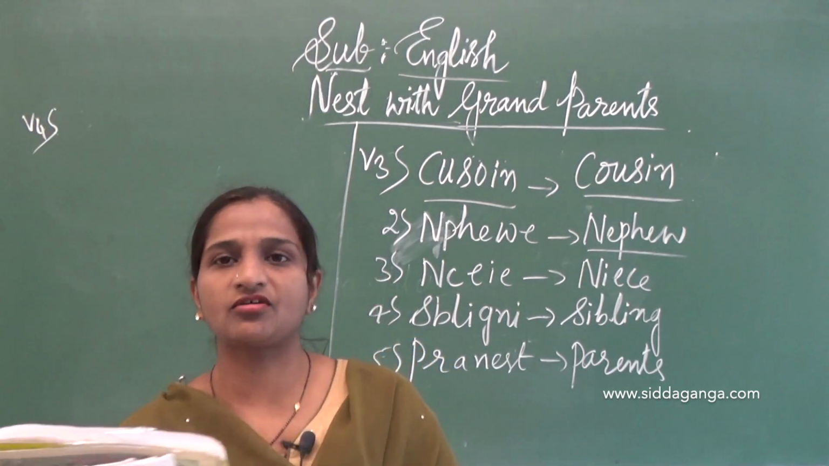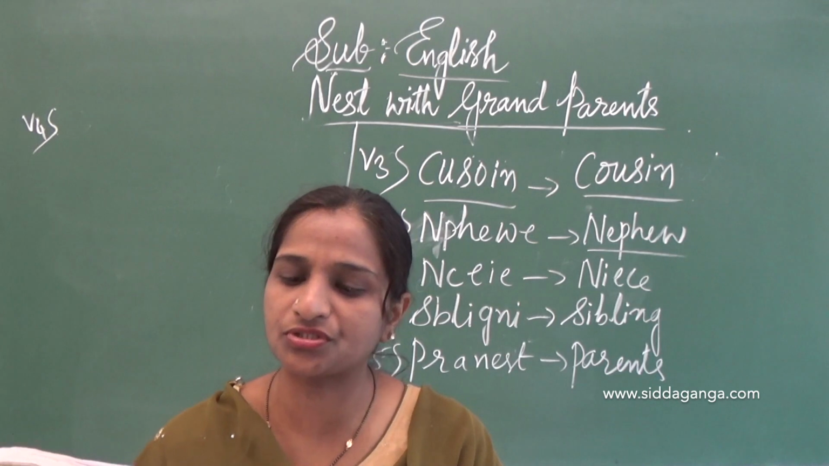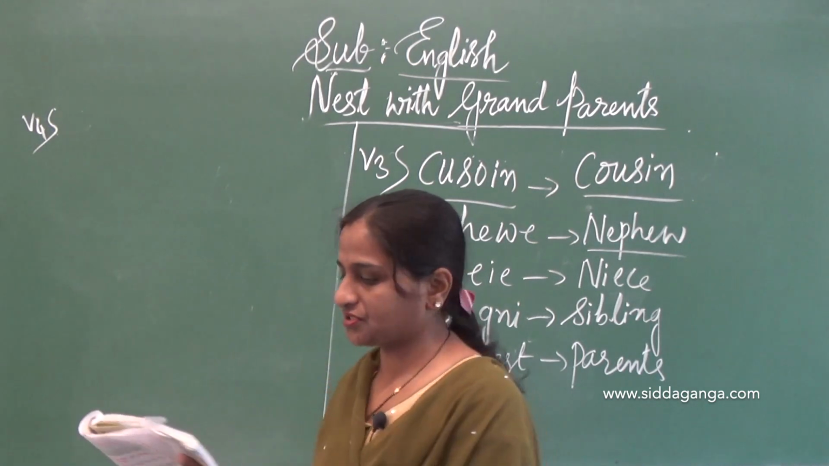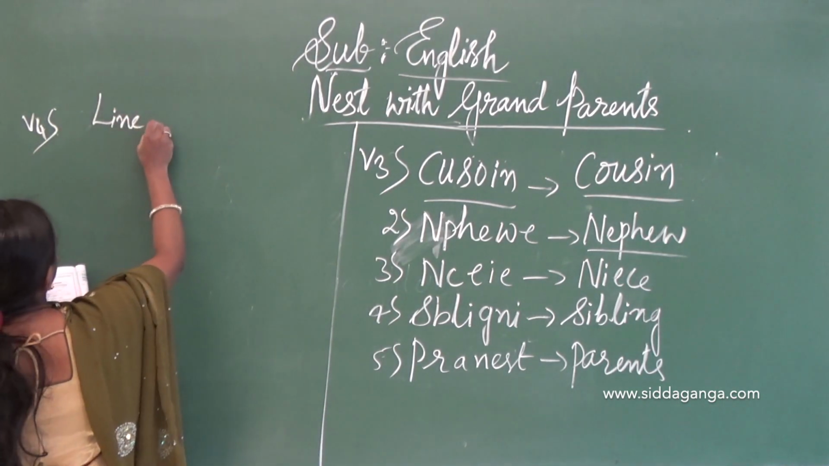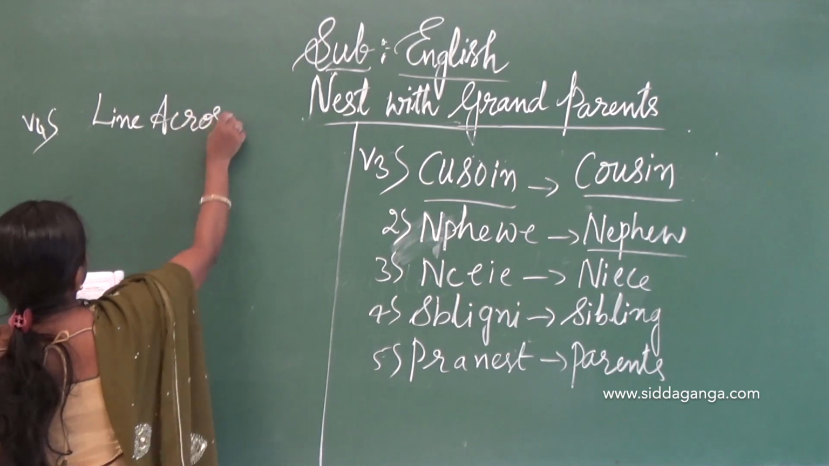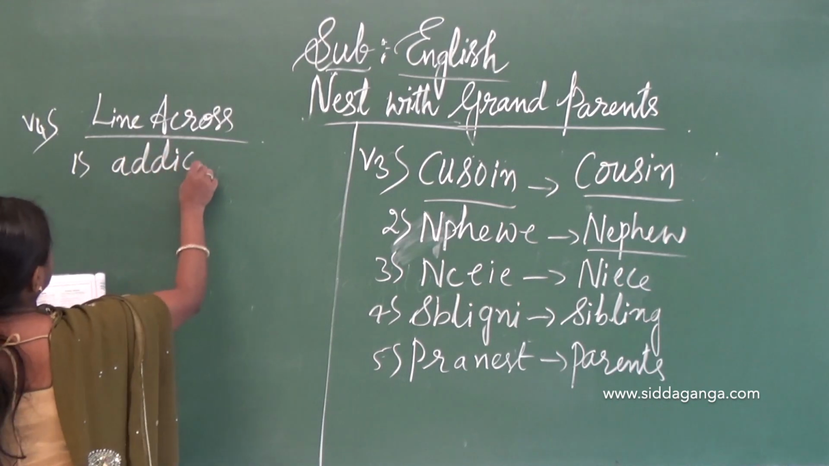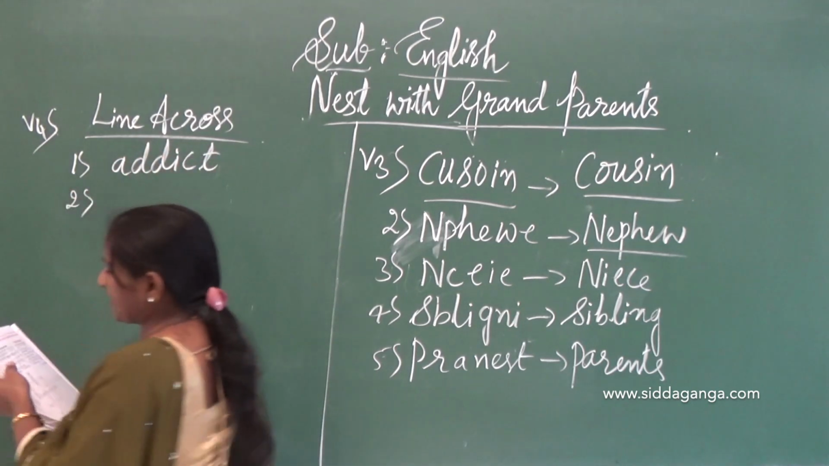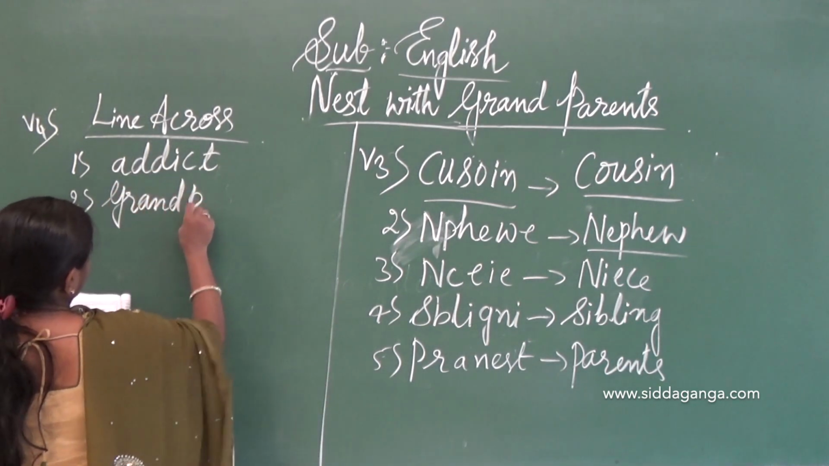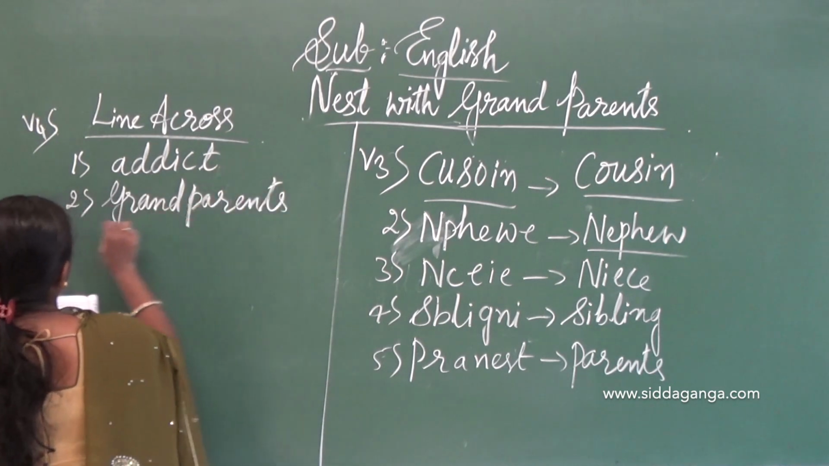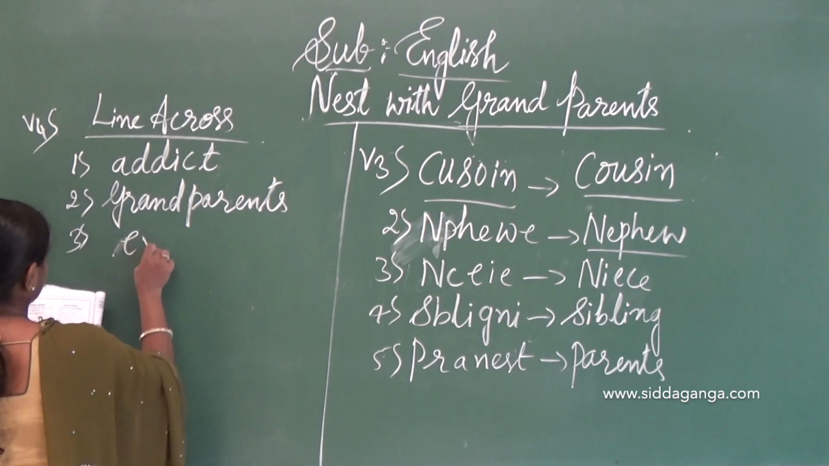First, lines across. I am explaining to you; you have to take it down. Lines across. A person who gets used to something: addict. First one is addict. Second one, parents' parents: grandparents. Third one, very tired: exhausted.